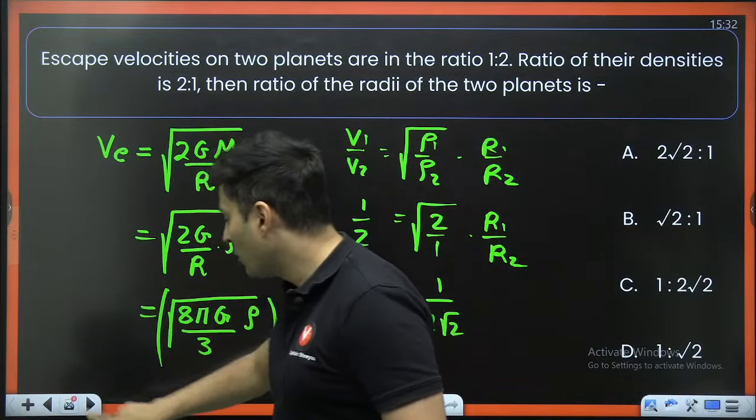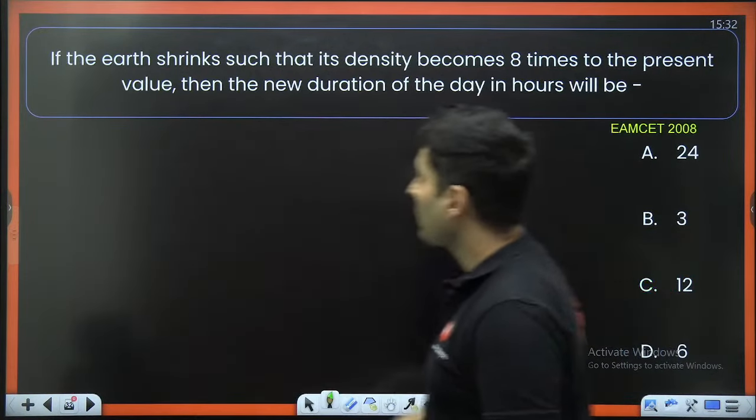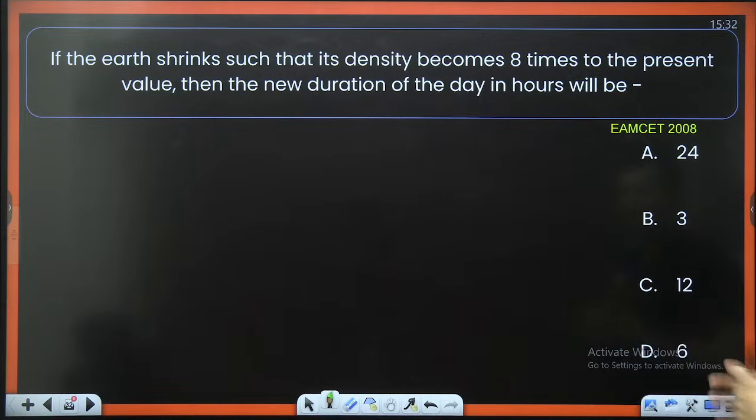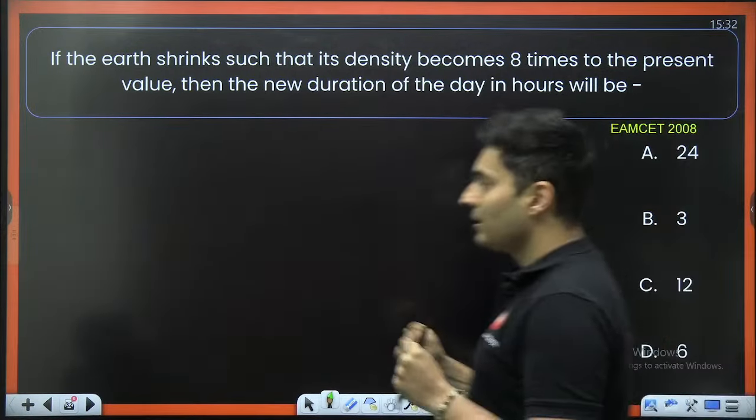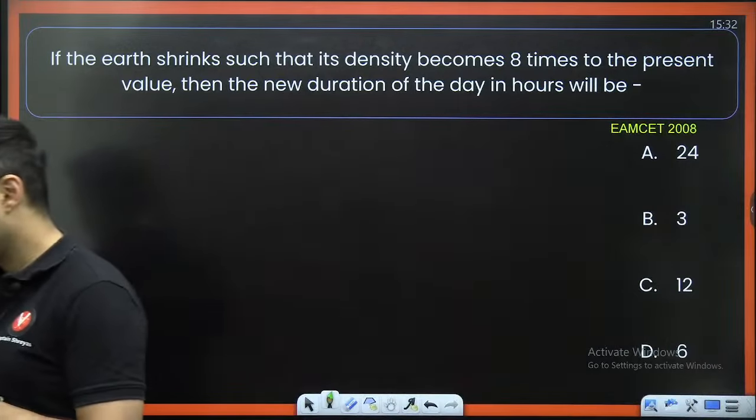Okay, let's move on to the next question coming up on your screen. If the earth shrinks such that the density becomes 8 times the present value, then the new duration of the day in hours will be how much?